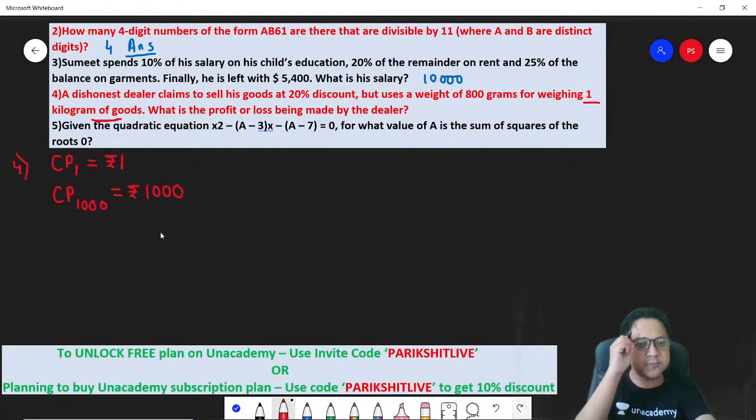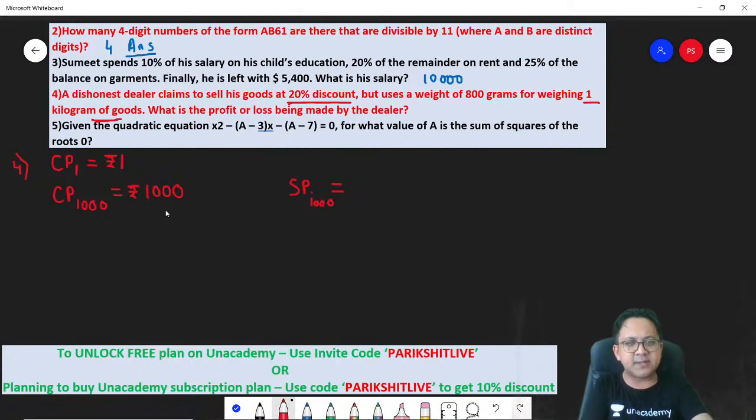Fine? Cost price of 1000 grams will be 1000 rupees. So what will be the selling price of 1000 grams? He claims to sell goods at 20% discount. Remember, cost price is 1000 rupees.